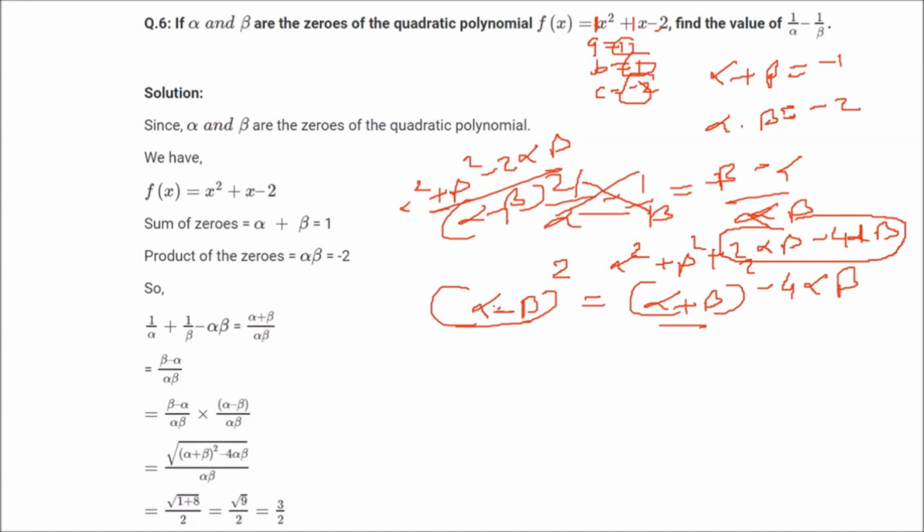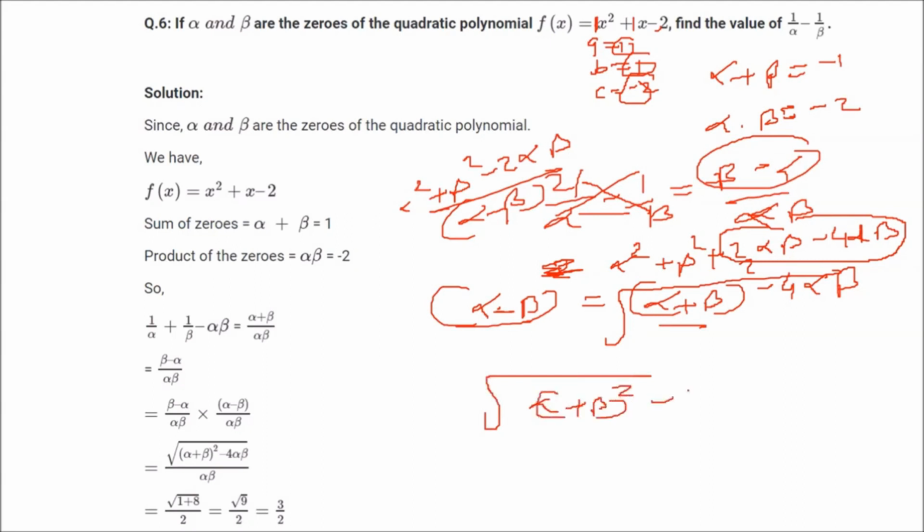If you want alpha minus beta, just root it. I'm replacing this square and putting a root here. So this alpha minus beta can be written like this. Under root alpha plus beta whole square minus 4 alpha beta, and alpha beta is already there in the denominator, right? So now alpha plus beta is 1, so put a 1 here. Alpha into beta is minus 2, so put a minus 2 here. So you get 3 by 2.